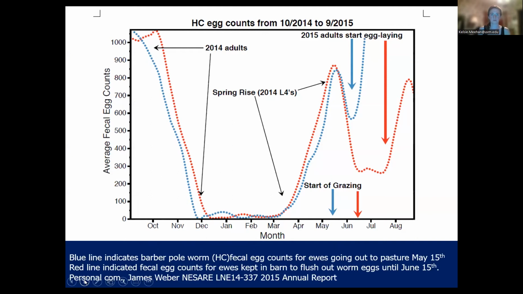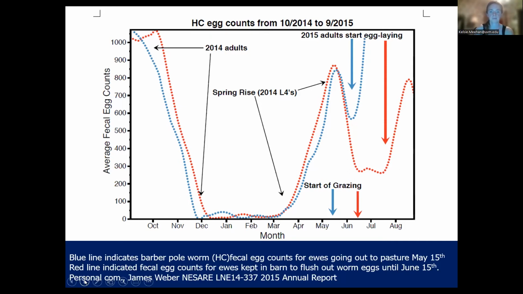And then as the animals started to lamb in the spring, in March, those L4 larvae hatched out, or excuse me, became adults. And they started laying eggs. And so you started getting a lot of egg laying going on, and their fecal egg counts went way up.